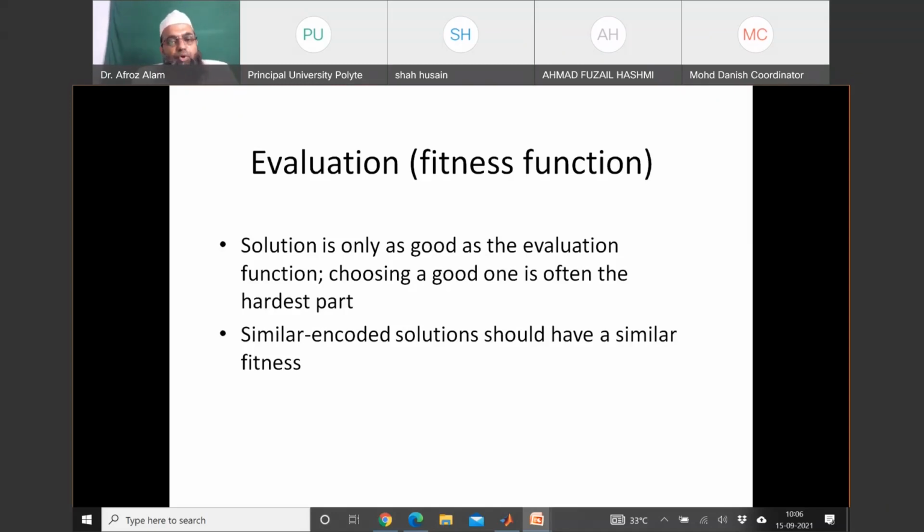It means you are approaching towards your global solution. Choosing a good one is often the hardest part. Or we can say that this is an art of formulating your problem. Similar encoded solutions should have a similar fitness.